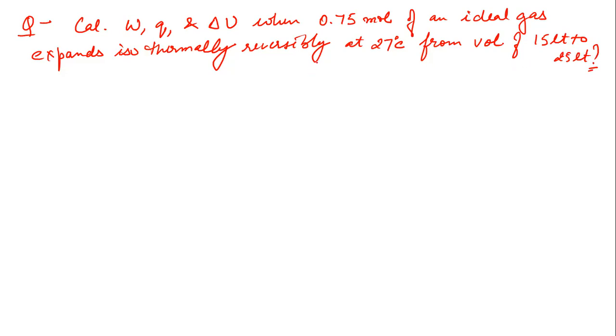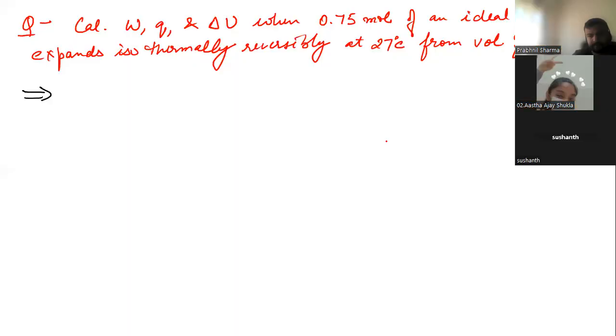Okay, now this question. In the last class we discussed W max, that W is equal to nRT ln V2 by V1, so you have to use that formula. Now listen. The formula we have is W equal to minus 2.303 nRT log V2 by V1. This is our formula.